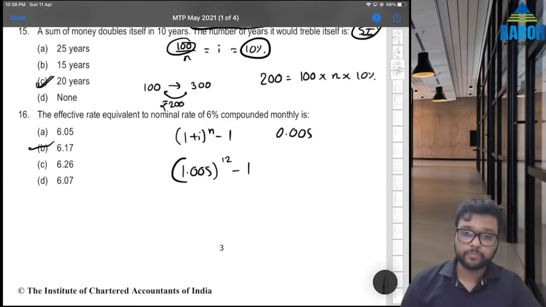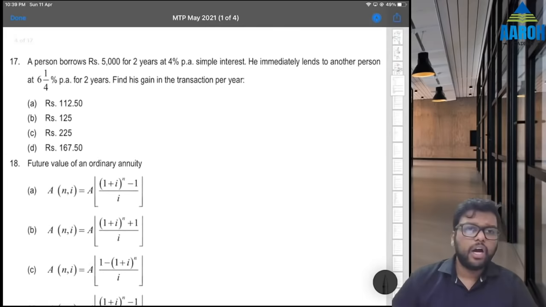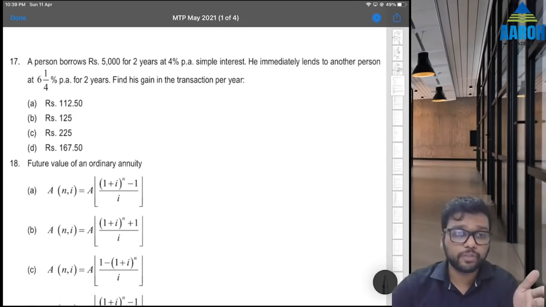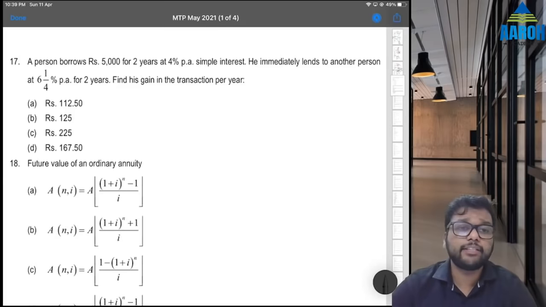Next, 17th. A person borrows rupees 5,000 for 2 years at 4% simple interest. He immediately lends to another person at 6 and 1/4% for 2 years. We have to assume simple interest. Find his gain in transaction per year.